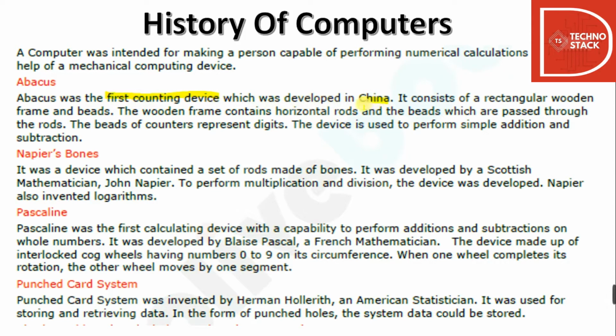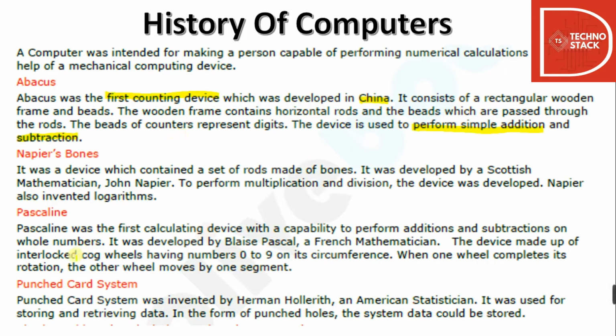It consists of rectangular wooden frames and beads. The wooden frame contains horizontal rods and the beads were passed through the rods. The beads or counters represent digits. This device was used to perform simple additions and subtractions. So abacus was the first ever device that we used to call a computer. It was used for computing.